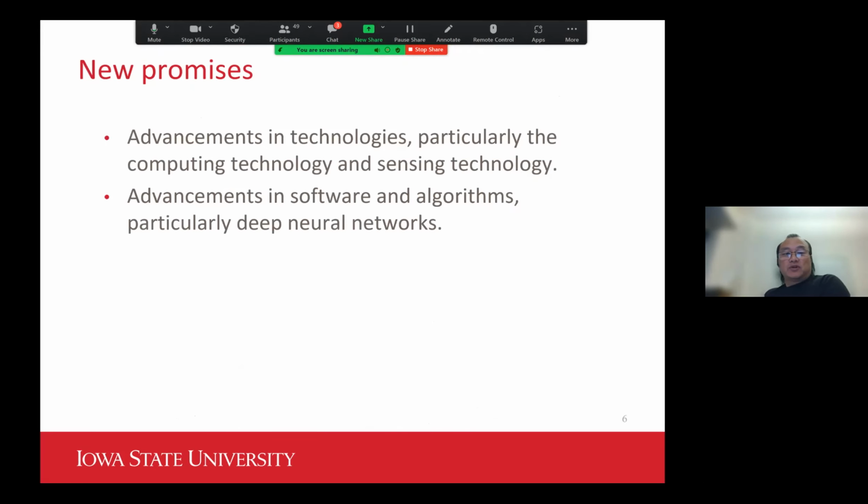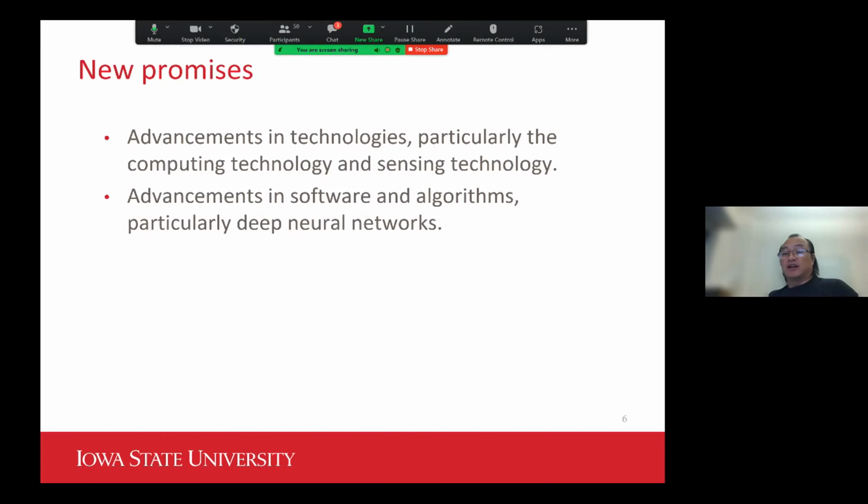What I really want to give you a heads up about here is that we are going to see a lot of new promises with the advancements in technology, particularly in both hardware and software. Now we have much more powerful computing technology.